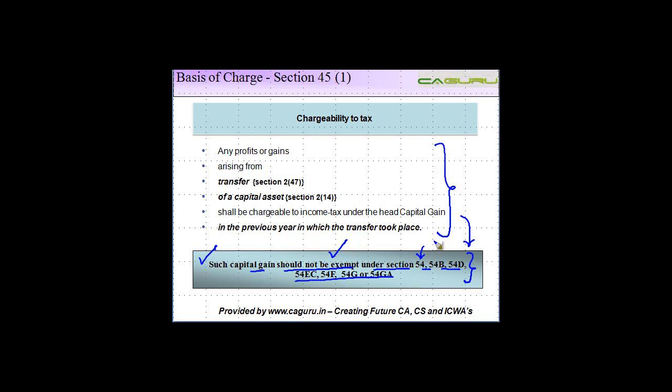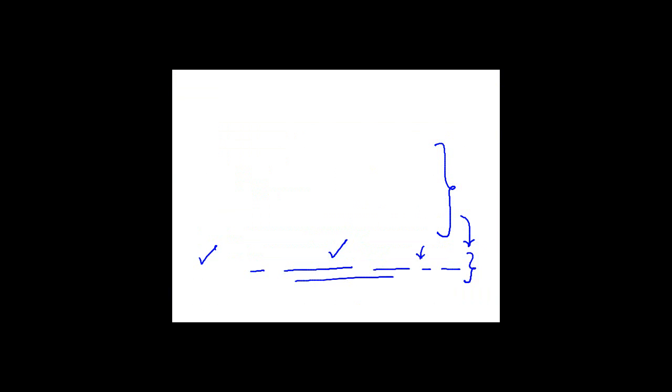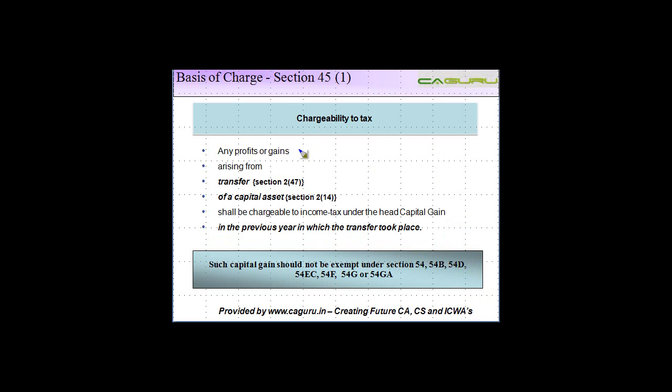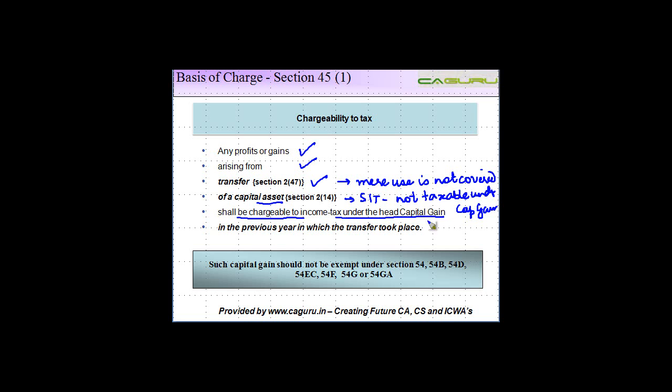So this is about basis of charge. Again, at the cost of repetition, if there are profits and gains which arise from transfer, mere use is not covered. You can write this down, of a capital asset, stock in trade, not taxable under capital gain, shall be chargeable to income tax under the head capital gains.